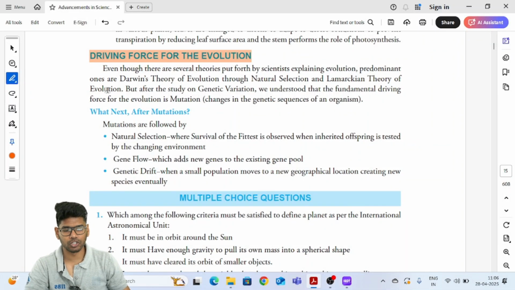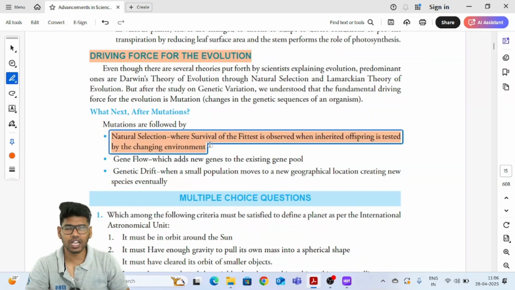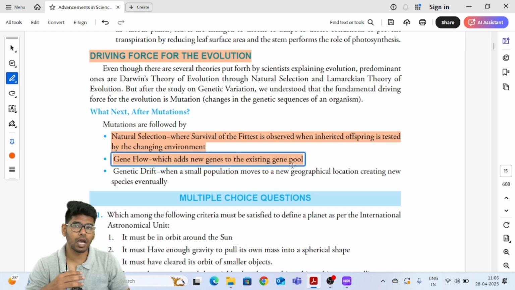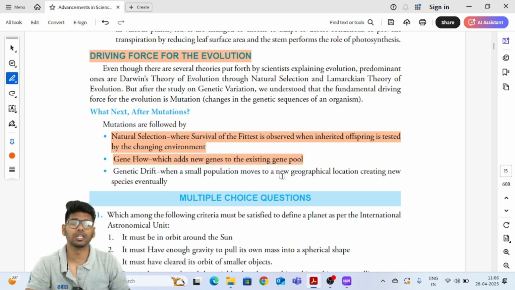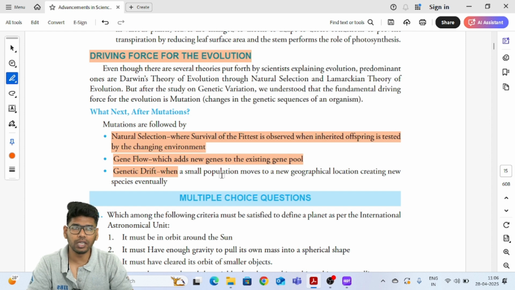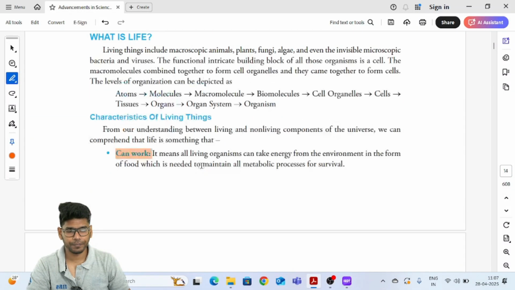Those are mutations. So we can say the mutations are followed by natural selection and then strengthened by gene flow. That means how the genes are propagating to the larger population size and how genetic drift is happening, right? So whenever the species moves to a new geographical area, it will adapt to those new circumstances, and finally that will create a new species. That is how evolution happens. So this is the first chapter that we have.